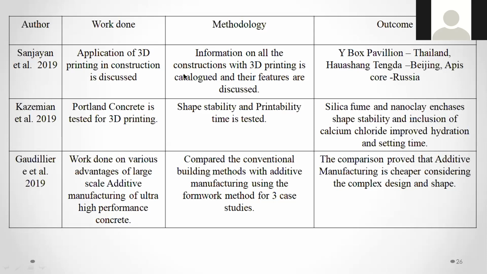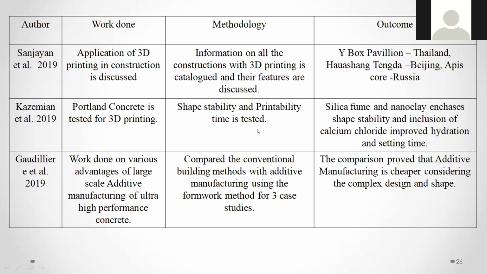That means comparing all those things. Okay, Kaziman in 2019 used Portland cement concrete, which is tested for 3D printing. This professor of research used Portland, that means ordinary cement concrete, in testing the 3D printing. So here the methodology he adapted is shape stability and printability time is tested here. That means I already discussed, right?